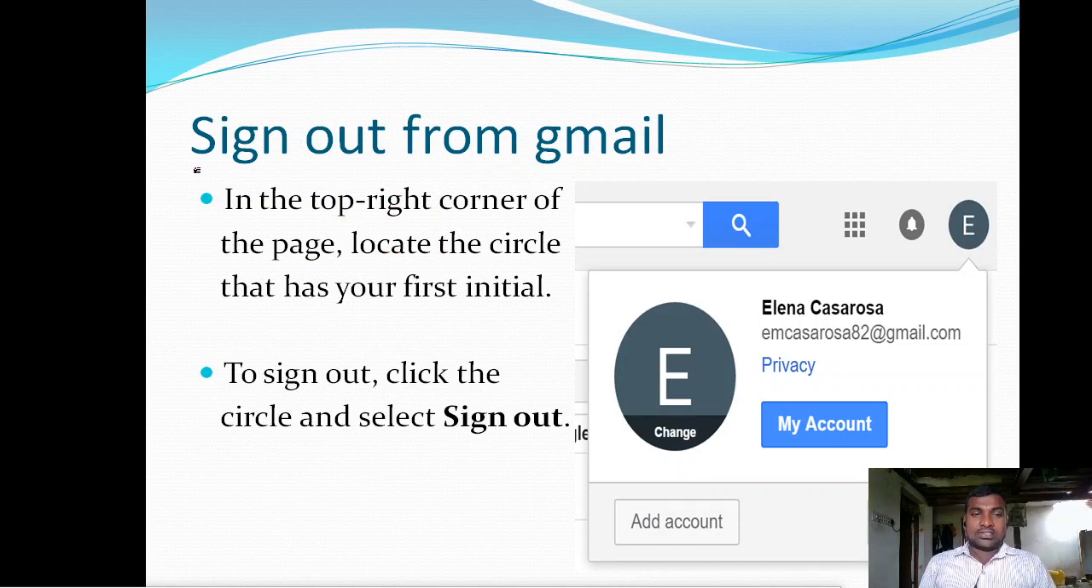And next, if you want to sign out from Google, in the top right corner of the page, locate the circle that has your first initial. So this is your first initial letter. Click on this letter circle, and a sign out option will be displayed. Click on that sign out button. Then you are coming out of the Gmail account. Then nobody else can access your account.